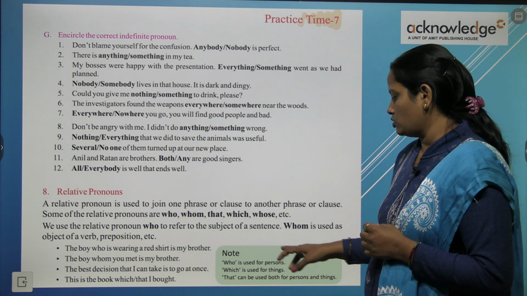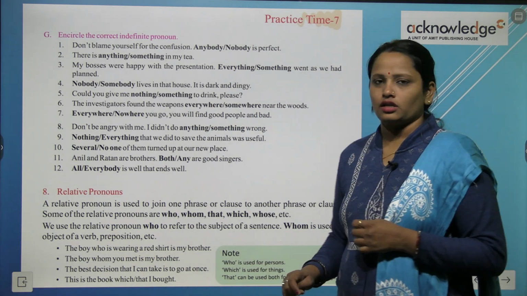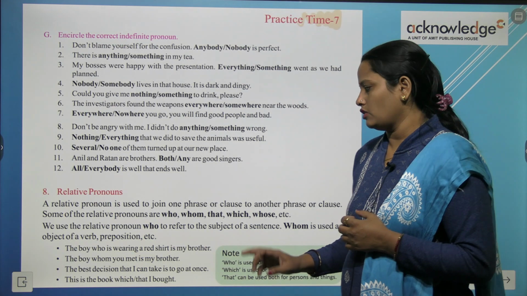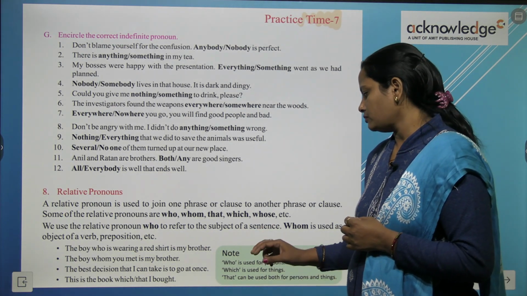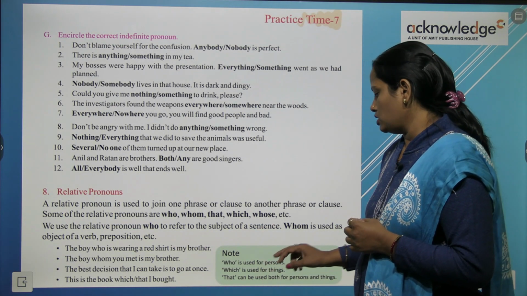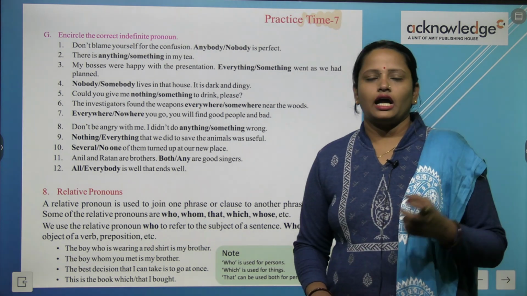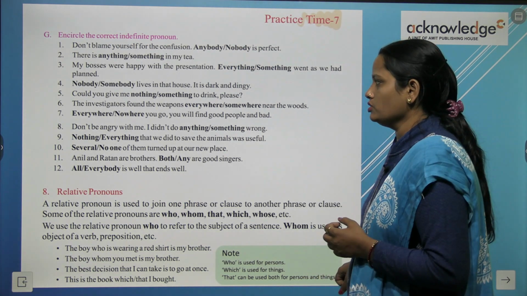Now here who is used for persons and which is used for things. Who जो हम person के लिए use करते हैं, which use करते हैं thing के लिए. That can be used both with person and thing. That को हम person और thing दोनों के साथ use कर सकते हैं.